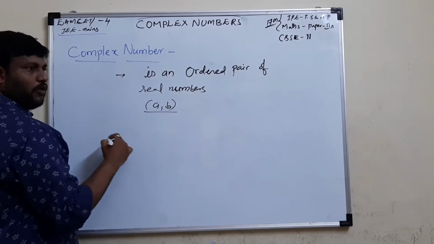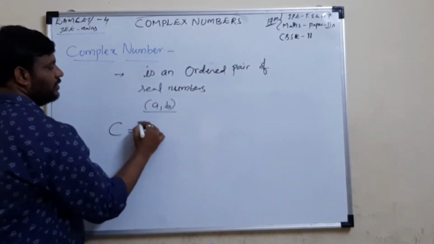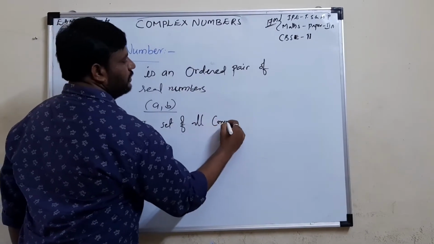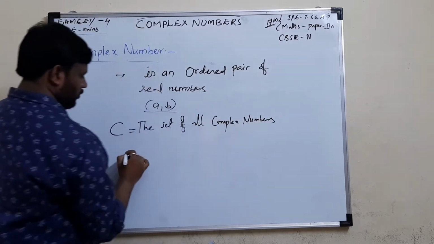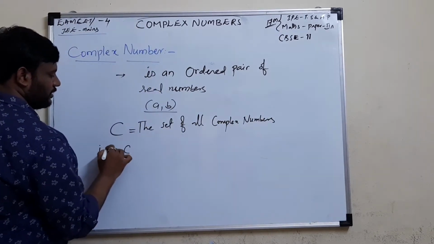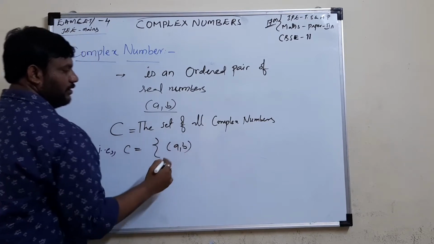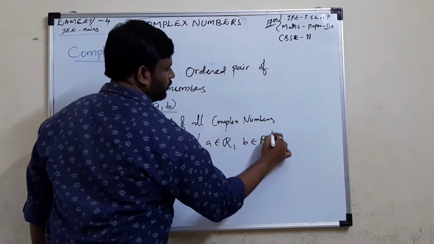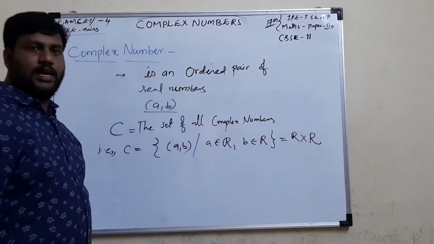The set of all complex numbers we denote with C. C is nothing but the set of ordered pairs (a, b) where a belongs to the real numbers and b also belongs to the real numbers. This can also be written as R cross R.